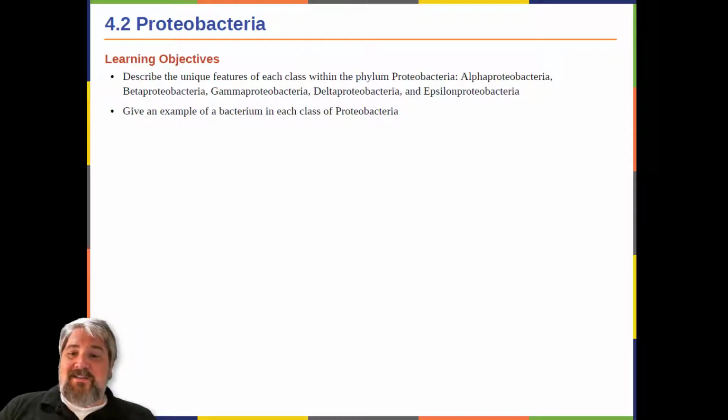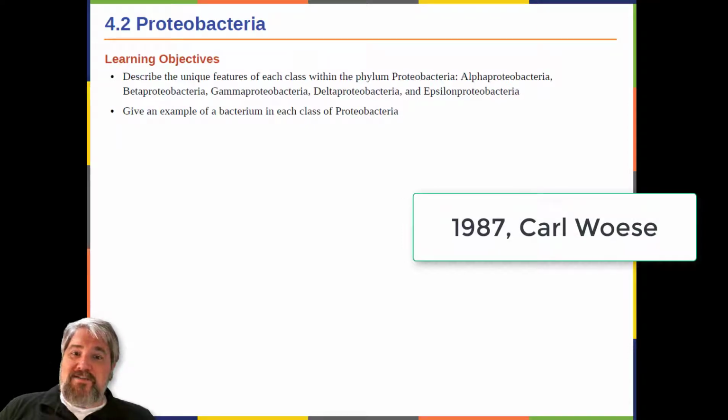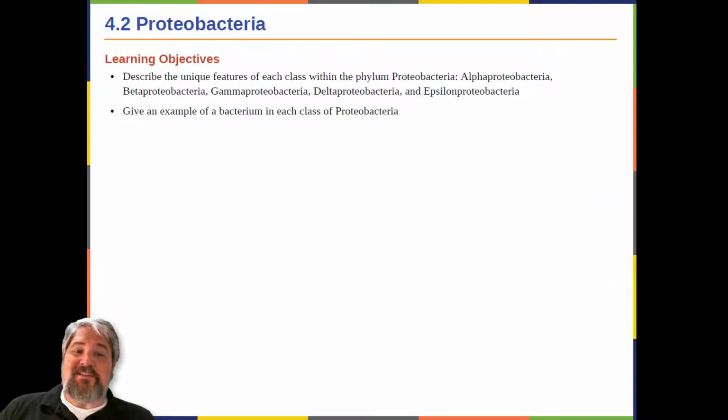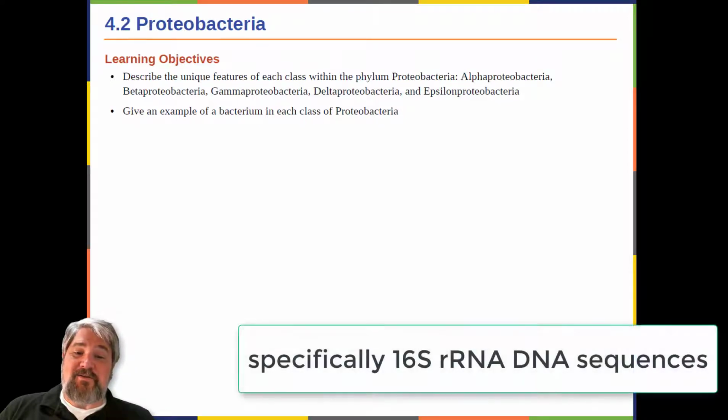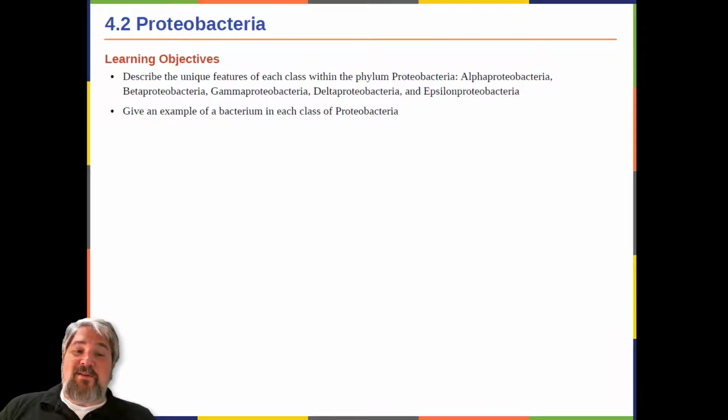In 1987, the American microbiologist Carl Woese, who lived from 1928 to 2012, suggested that a large and diverse group of bacteria that he called purple bacteria and their relatives should be defined as a separate phylum within the domain Bacteria based on the similarity of their nucleotide sequences in their genome. This phylum of gram-negative bacteria subsequently received the name Proteobacteria.